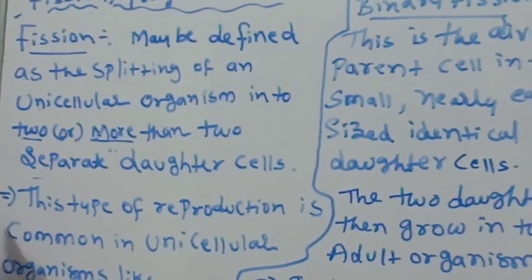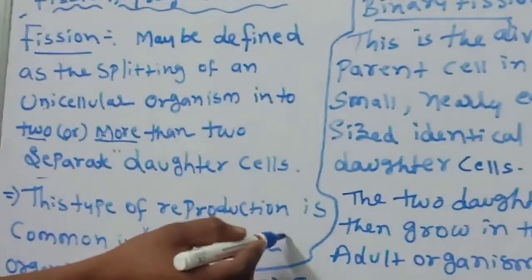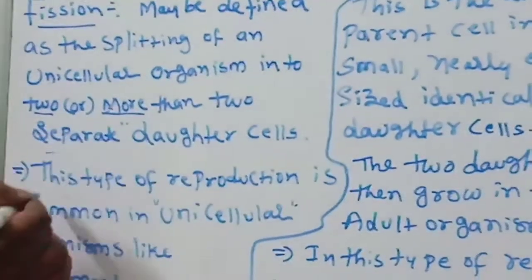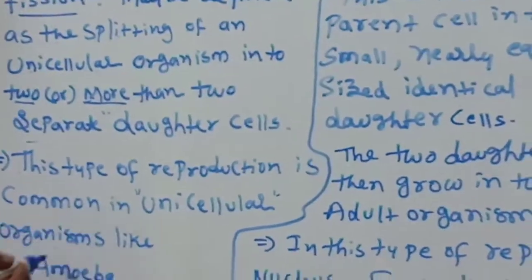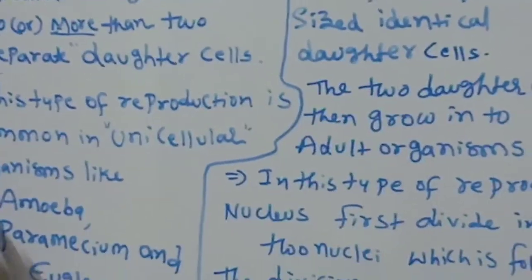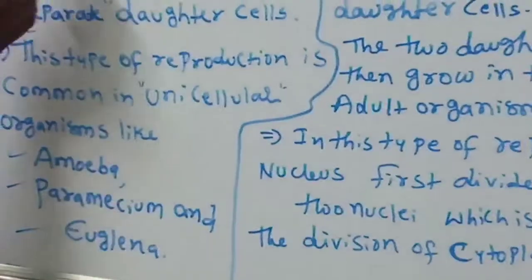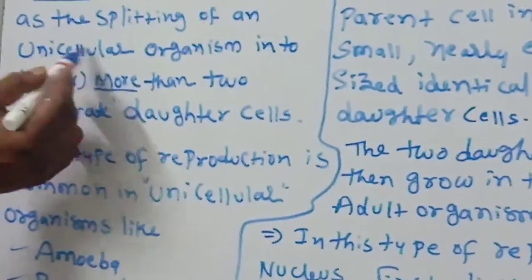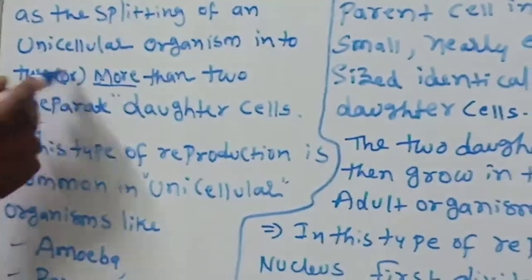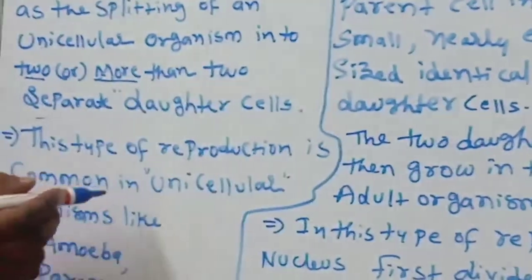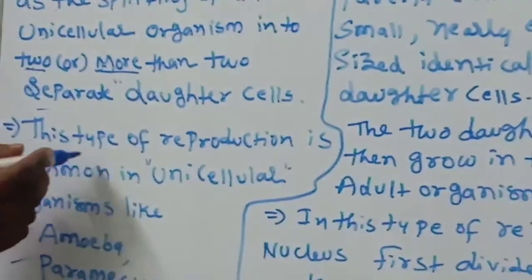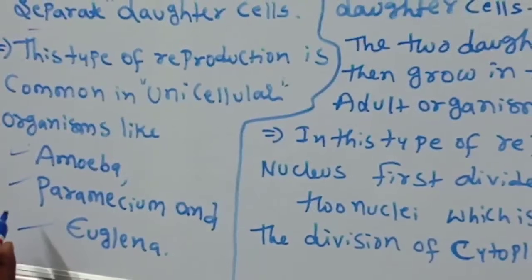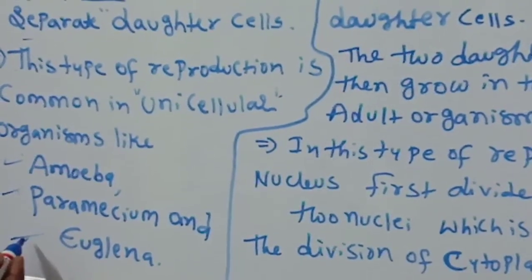This type of reproduction is common in unicellular organisms like amoeba, paramecium, euglena.